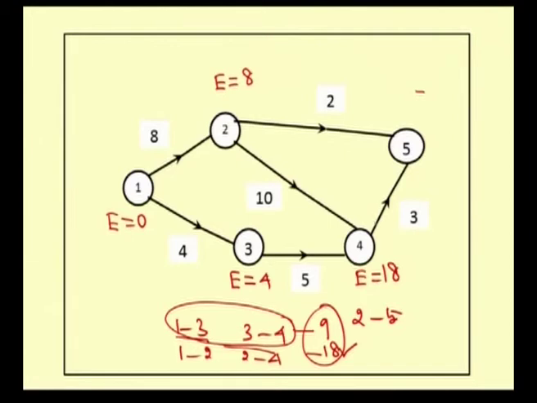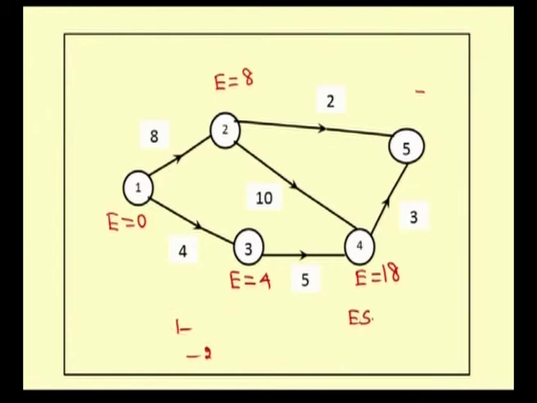Now, we have to compute the earliest starting time for the activity 4 to 5. For the activity 1 to 2, the earliest starting time is 8, for 1 to 3 it is 4, and for 3 to 4 it is 8. With the help of this earliest starting time, we can compute the earliest finishing time for the activity, which is nothing but the earliest starting time plus the estimated time. So, this is the formula for the earliest finishing time of the activity.